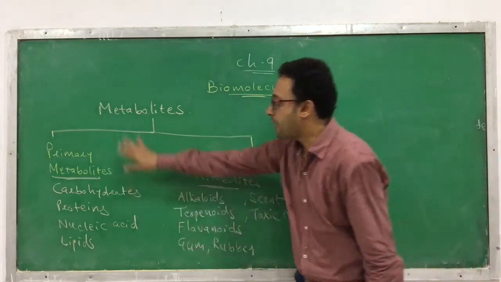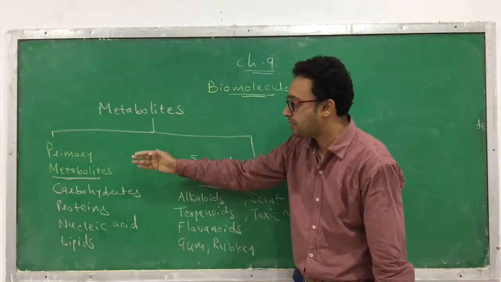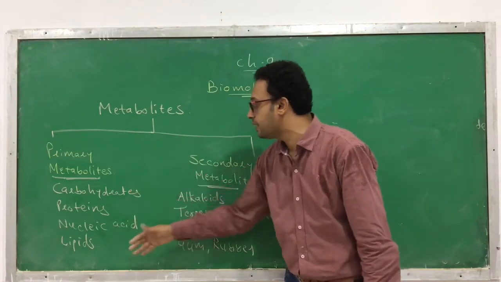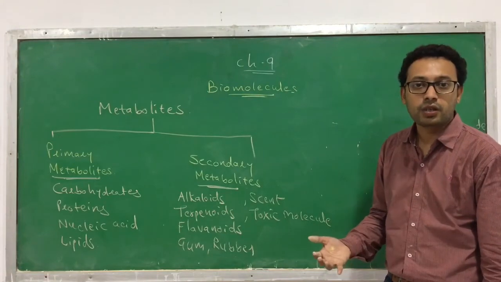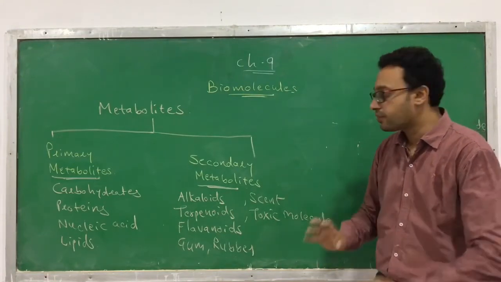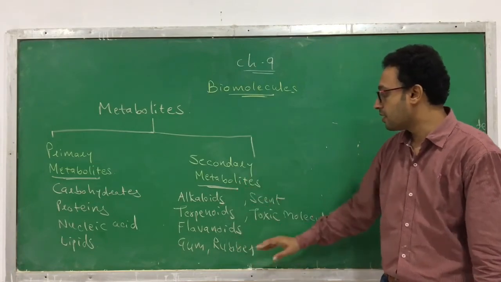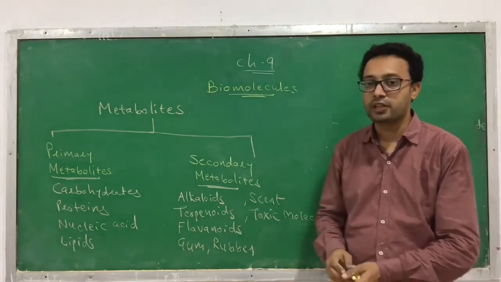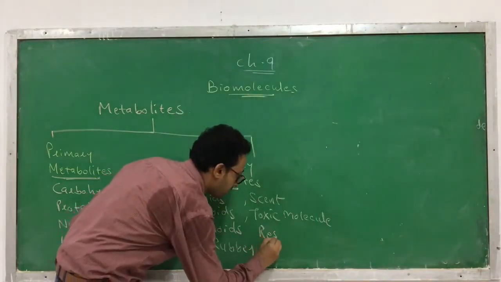Okay, so what are the primary metabolites? Carbohydrates, proteins, nucleic acids and lipids. Which are the secondary metabolites? The other metabolites, which are produced in a few living organisms in a variety of quantities, like alkaloids, terpenoids, flavonoids, gum, rubber, sand, toxic molecules. I can also add one more, that's resins.